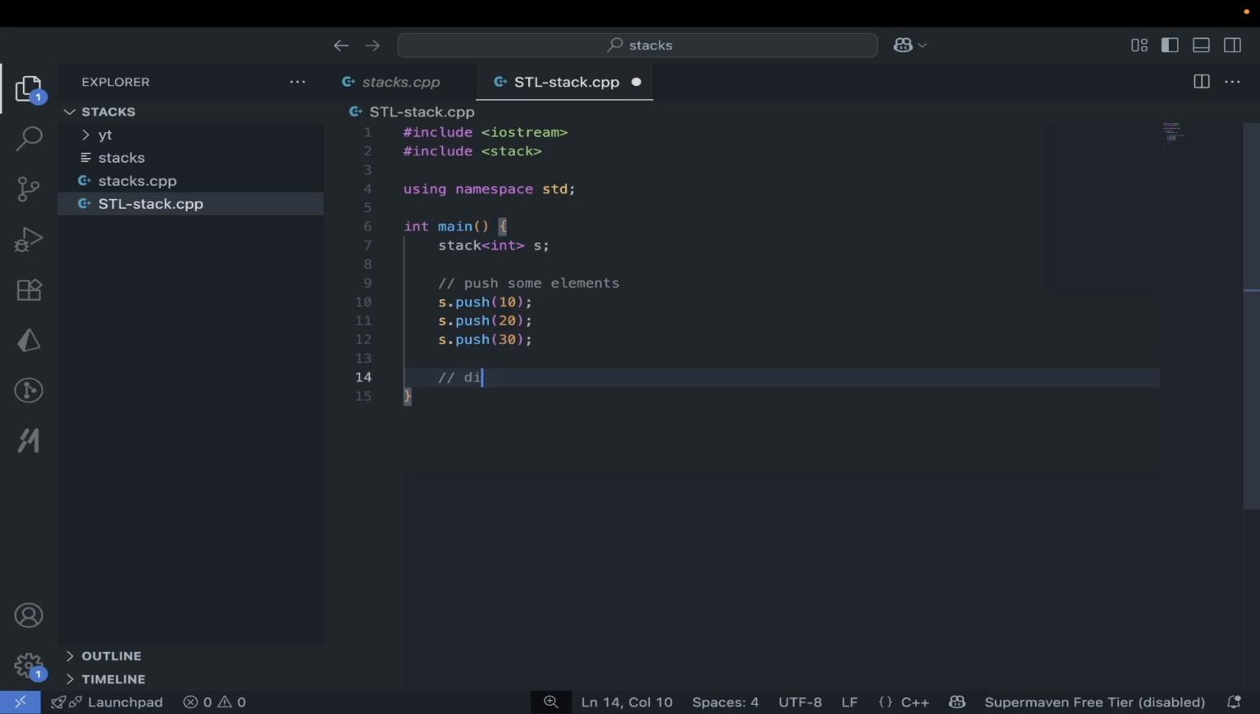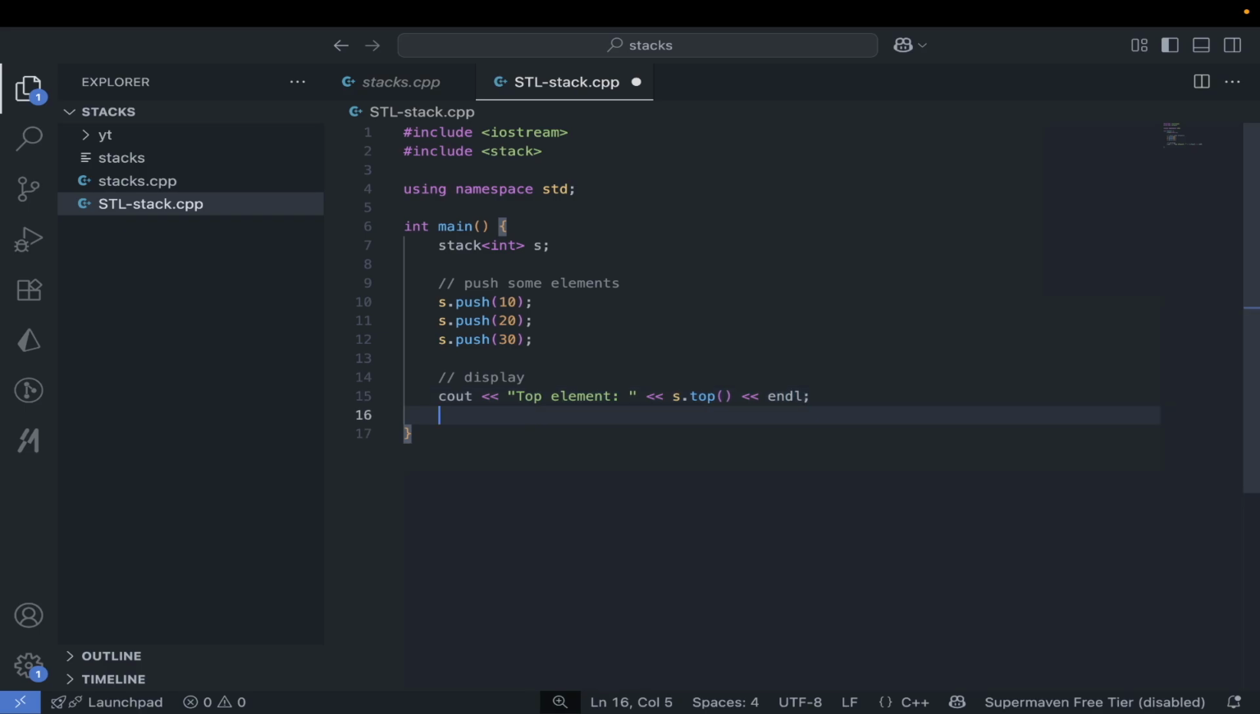Now let's display one of its elements to see. Let's just display the top element out. Top element, which is what? Top element would be s dot top. We have the top method in the stack.